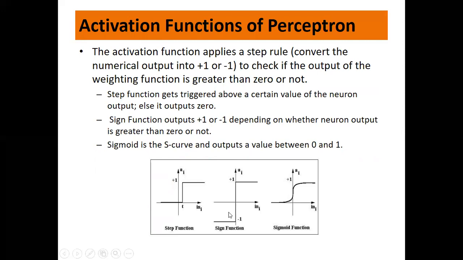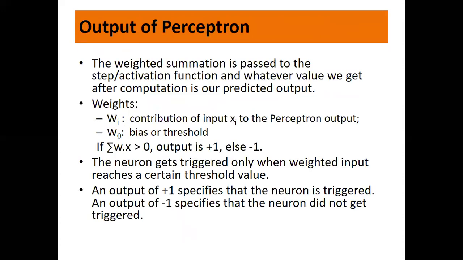Similarly, the sign function outputs +1 or -1 depending on whether the neuron's output is greater than 0 or not, right? If it is greater than 0, then +1, otherwise it is -1. Then the other type, the most famous one, is the sigmoid. The sigmoid function is an S curve and outputs a value between 0 and 1. Now, for the output of the perceptron, the weighted summation is passed to the step, that is, the activation function, and whatever value we get after computation is our predicted output. That is the activation function you apply to the input function.